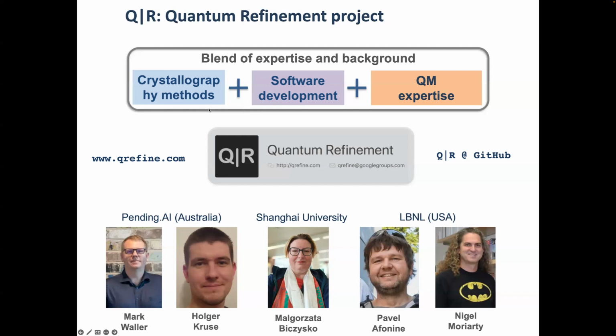And that's a perfect blend of expertise to perform this kind of a project, right? We know everything about crystallography, but for example, Mark doesn't even know what the crystallographic R factor is. But we know how to talk. We talk in English. And that really was productive in a way that we could blend our expertise in a synergetic way.